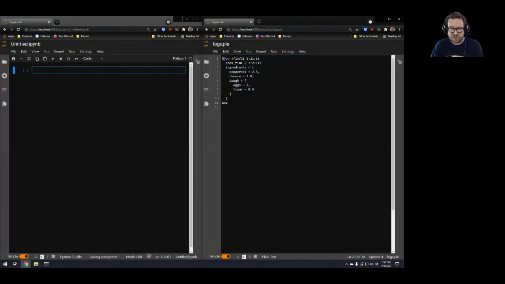So in this case, we see there's some kind of start time for the log. And this is obviously a cook time because it's labeled with some keyword. And then there's an ingredients list, which looks like some kind of recursive data structure, like a dictionary that can have dictionaries inside of it.